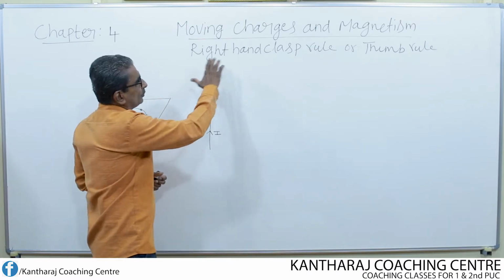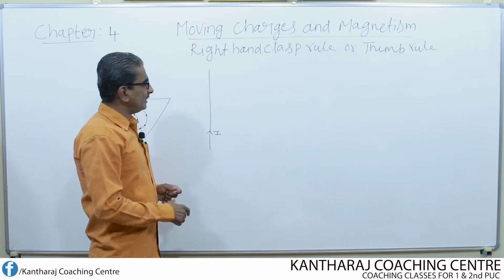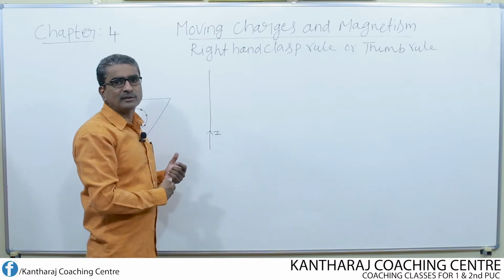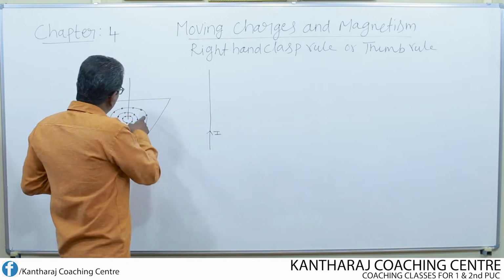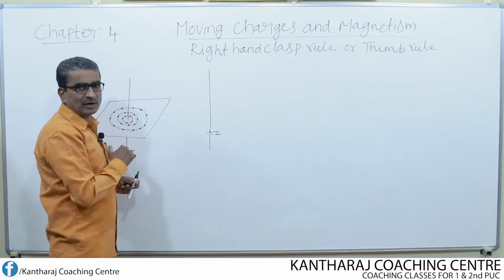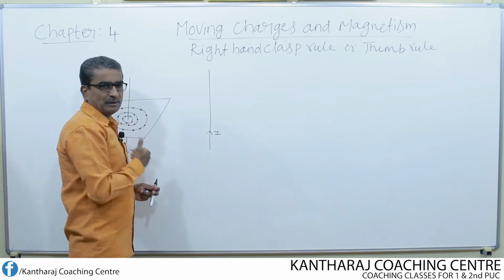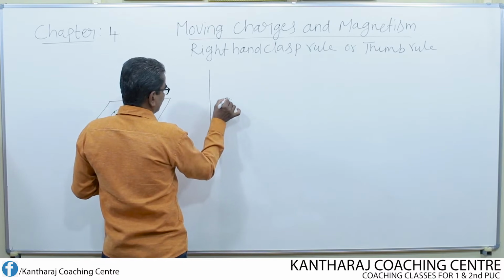Then how is this rule used to find the direction of the magnetic field at any point around a straight conductor when current is flowing through it? Now, we know that magnetic field lines will be in the form of concentric circles. This we understood by Oersted's experiment. Let us draw one circle like this.